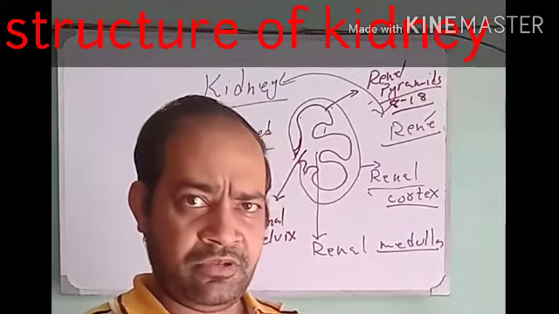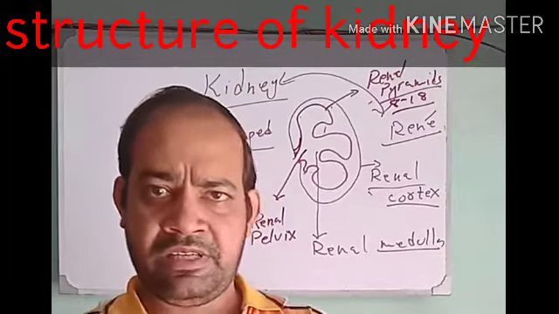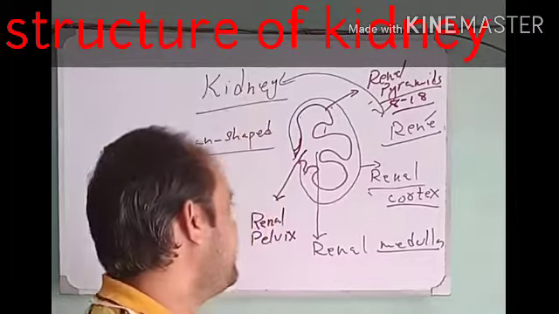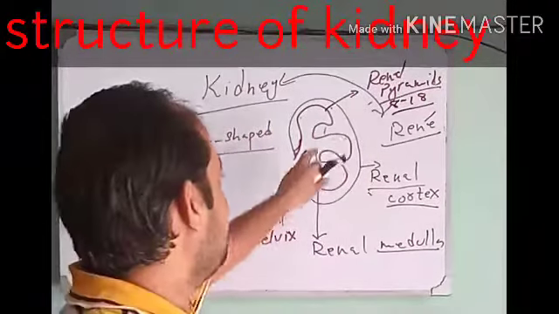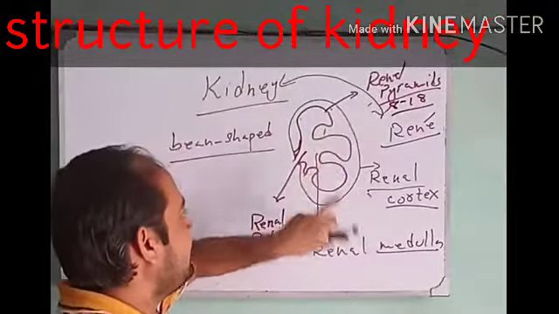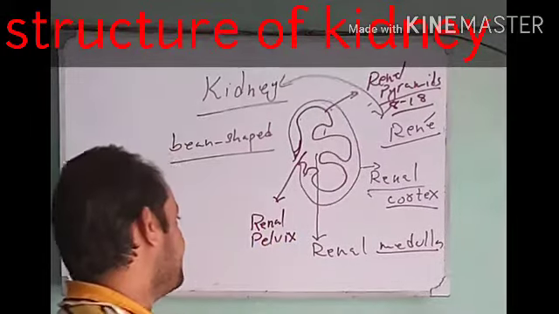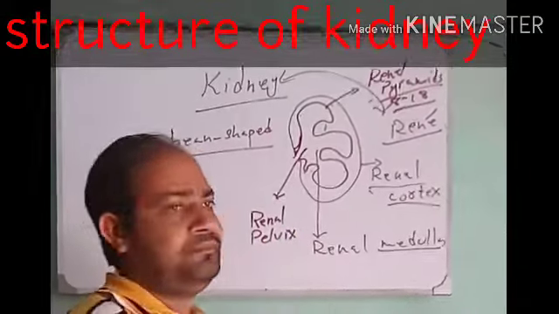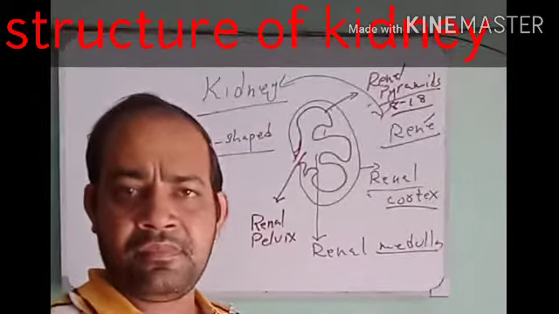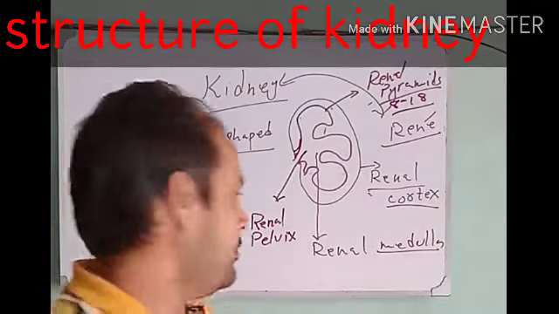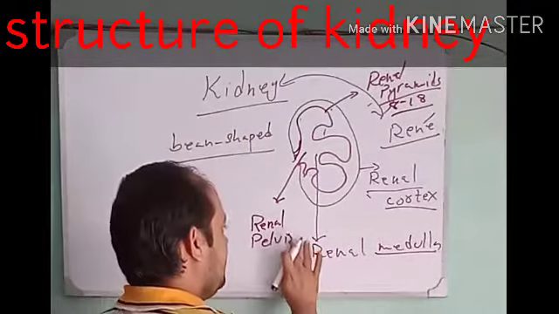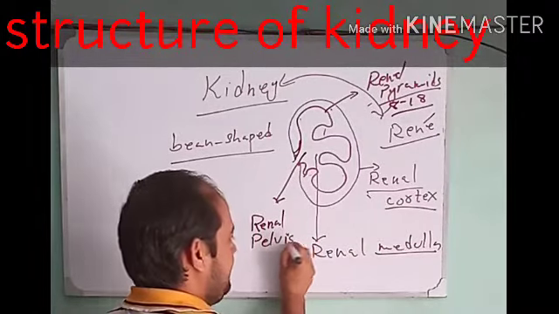You may say pitcher is a better word as compared to pouch. A pitcher-like structure which is present where all the renal pyramids join is known as renal pelvis.